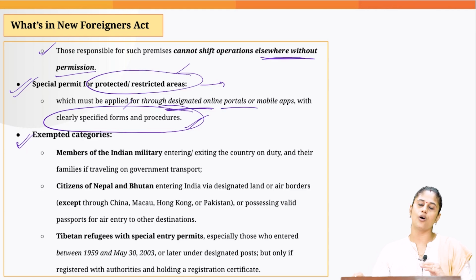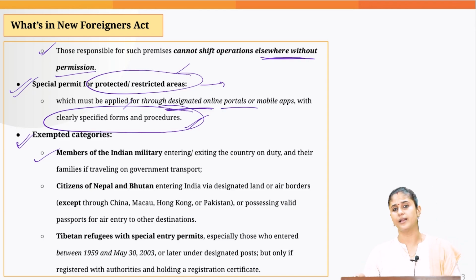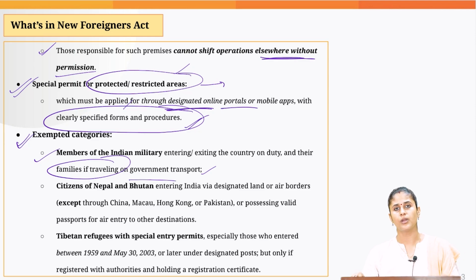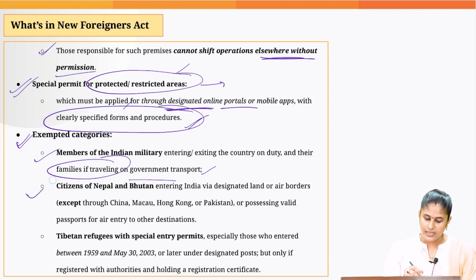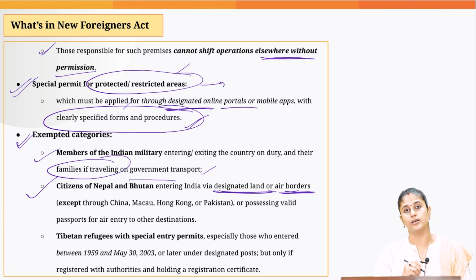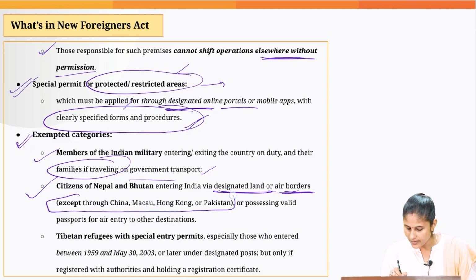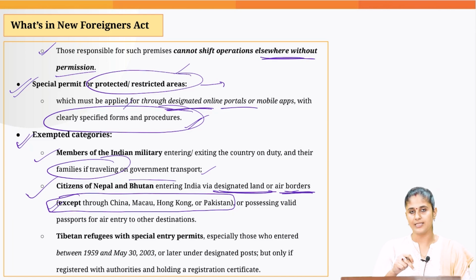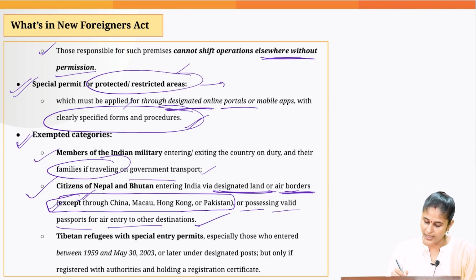Now, what all categories of foreign nationals are exempted when it comes to the provisions that we discussed? Members of the Indian military entering in and exiting from the country, and even their family members who are traveling on government transport. Okay, so we don't need to register their details. Citizens of Nepal and Bhutan who are entering into India via designated land or air borders. But if they enter through China, Macau, Hong Kong or Pakistan, then this exemption would not be applicable to them. They would be allowed to enter into India from these locations also only when they possess a valid passport for air entry to another destination. Okay, they are not going to stay in India for a longer period of time.